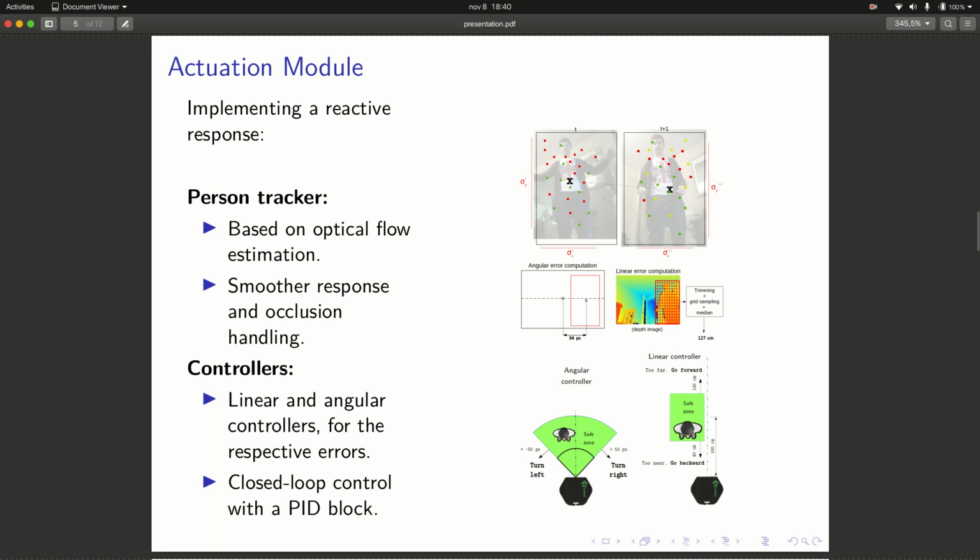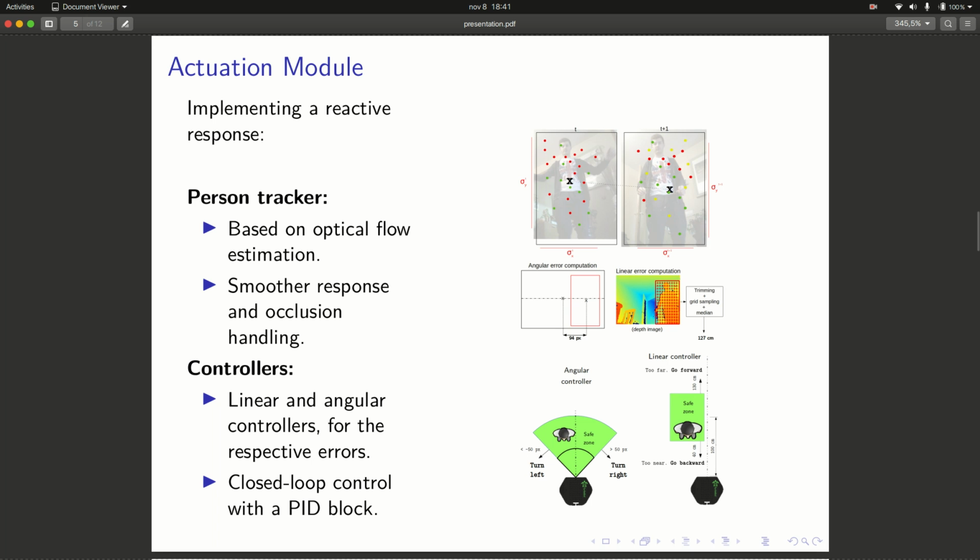This allows implementing a smoother response on the robot and, on the other hand, handling occlusions, because trusting directly the outputs of the neural pipeline may lead to flickering detections in case the light conditions are not very friendly.